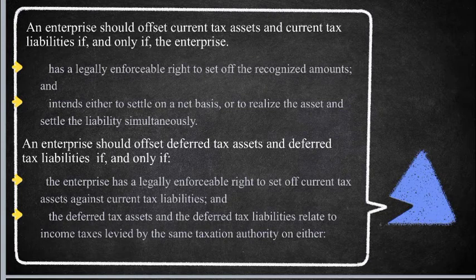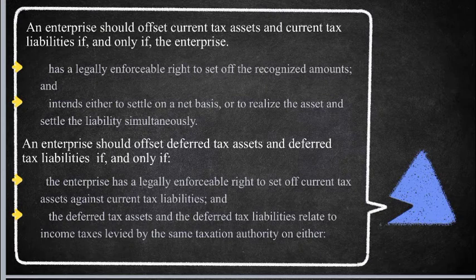An enterprise should offset current tax assets and current tax liabilities if and only if the enterprise has a legally enforceable right to set off the recognized amounts and intends either to settle on a net basis or to realize the asset and settle the liability simultaneously.